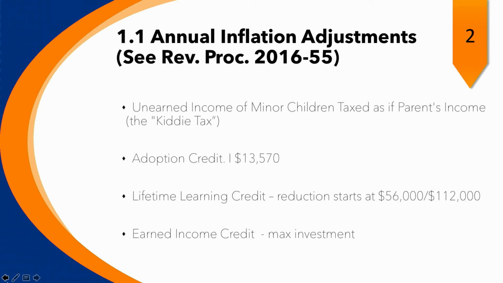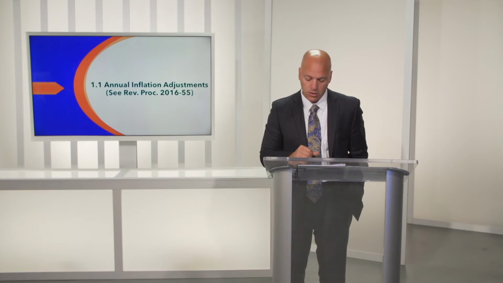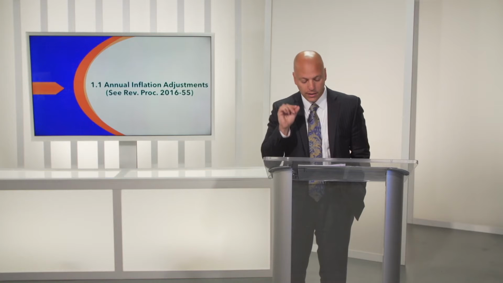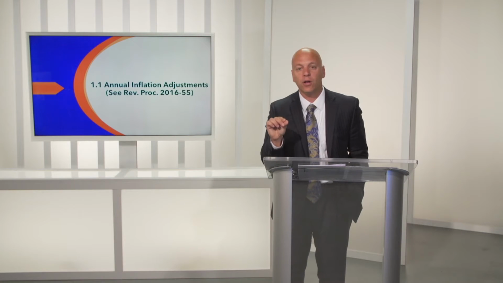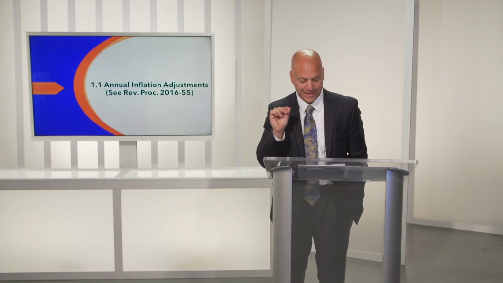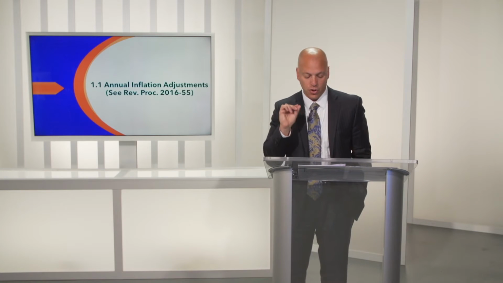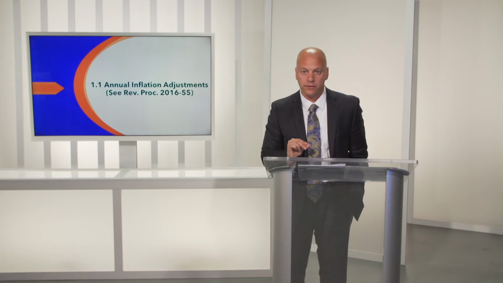And finally, if we look at the excessive investment income, we're going to see this a little bit throughout this particular section of the AFTR program. For taxable years beginning in 2017, the earned income tax credit is not allowed if the aggregate amount of certain investment income exceeds $3,450. So keep that in mind. You'll see that again later.